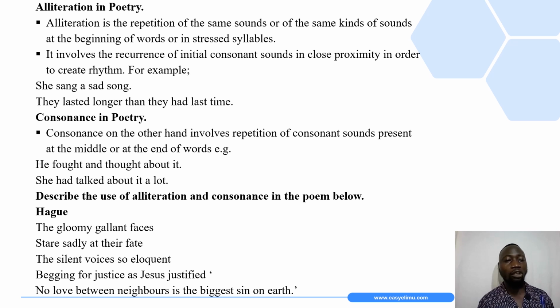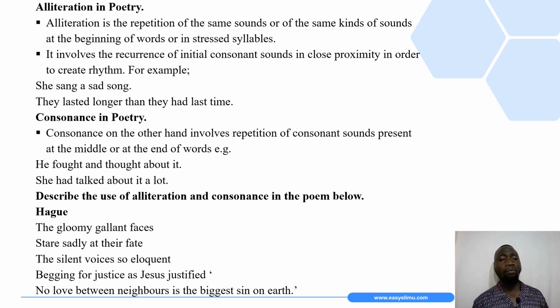Then onto the second example: they lasted longer than they had last time. Looking at the second example, we have three words, that is lasted, longer, and last. If you study the three words keenly, you will realize that there is a consonant sound that has been repeated. We have a consonant sound, that is L, that is recurring in longer and again in last.